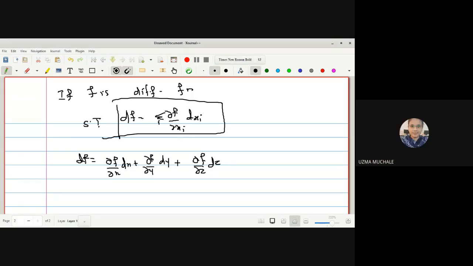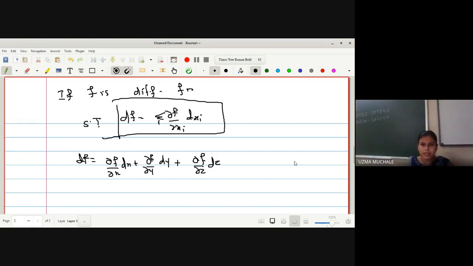So here we have to prove that df is equal to summation over i of dou f by dou xi dxi. Now don't be confused about xi. Your x1 is nothing but x, x2 is nothing but y, and x3 is nothing but z, right?